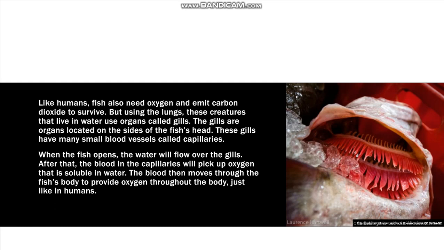These gills have many small blood vessels called capillaries. When the fish opens its mouth, the water will flow over the gills. After that, the blood in the capillaries will pick up oxygen that is soluble in water. The blood then moves through the fish's body to provide oxygen throughout the body, just like in humans.